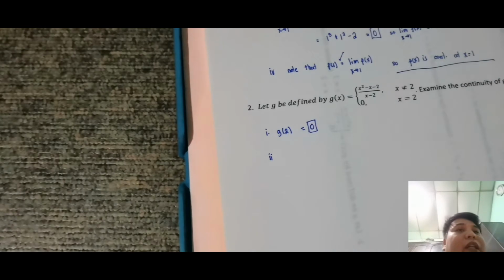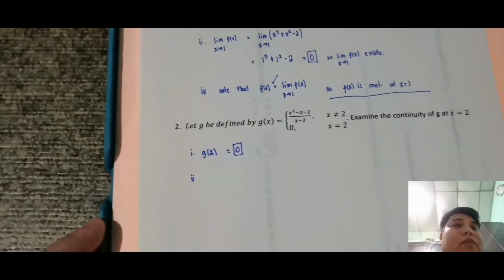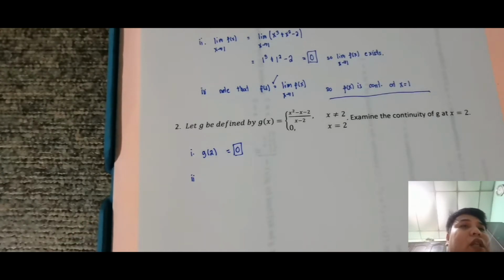Ngayon, dito mo makikita sa test 2, kukunin mo daw yung limit ng g of x. Kaso, sa limit ng g of x, hindi ko pwede sabihin na, di ba pag sa limit hindi eksakto papunta sa 2. Okay? So, ulit natin limit na to. Kunin mo yung limit niya at x is not equal to 2.